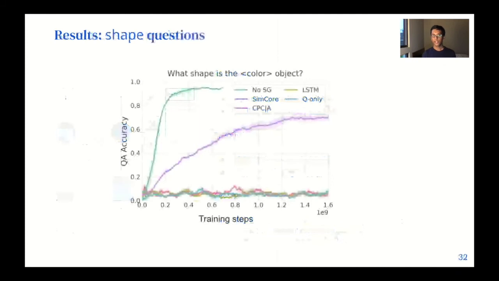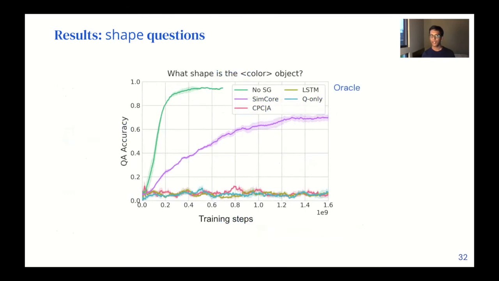Moving on to results, here I'm showing the top 1 question answering accuracy on the vertical axis and the number of training steps on the horizontal axis. As you might expect, the no stop gradient oracle performs really well at this task and gets more than 90% accuracy. CPC, LSTM, and question only are close to chance performance, and SimCore gets about 70% accuracy on these shape questions. So it performs quite a bit better than action-conditional CPC and other baselines.